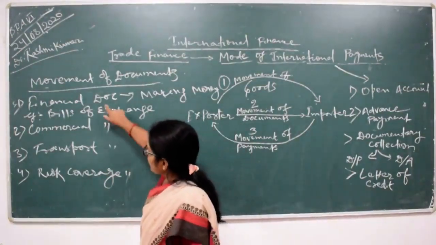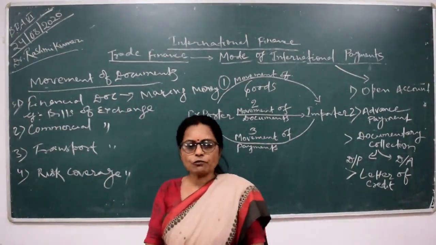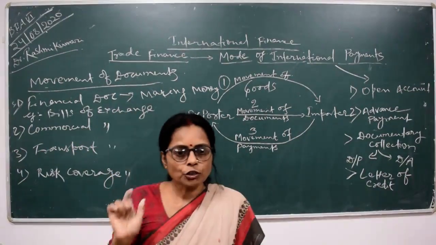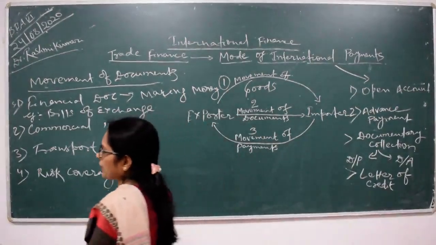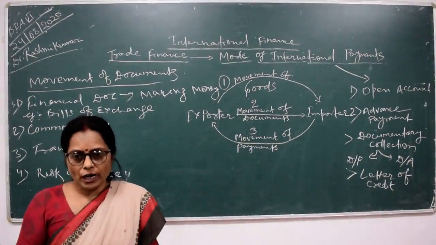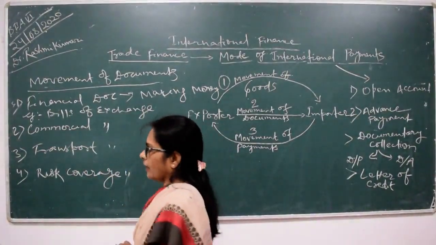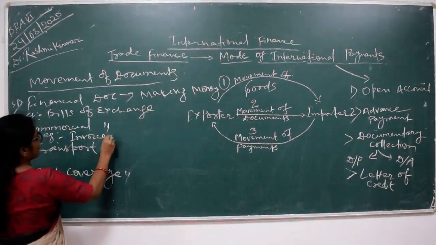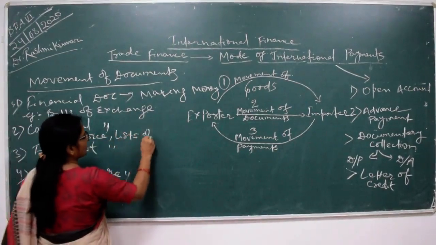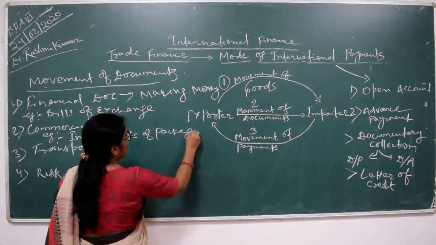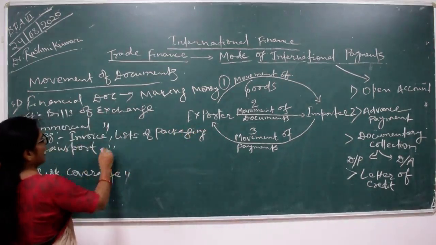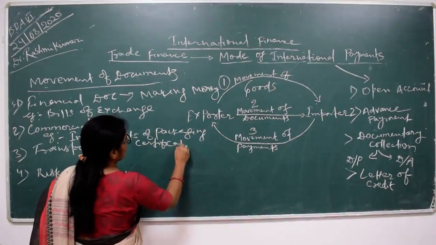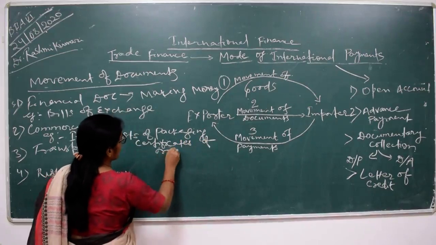Basically, except financial documents, other different types of documents are taken at the level of commercial documents. The most suitable examples are the invoice, list of packaging, and certificates of origin of the goods.